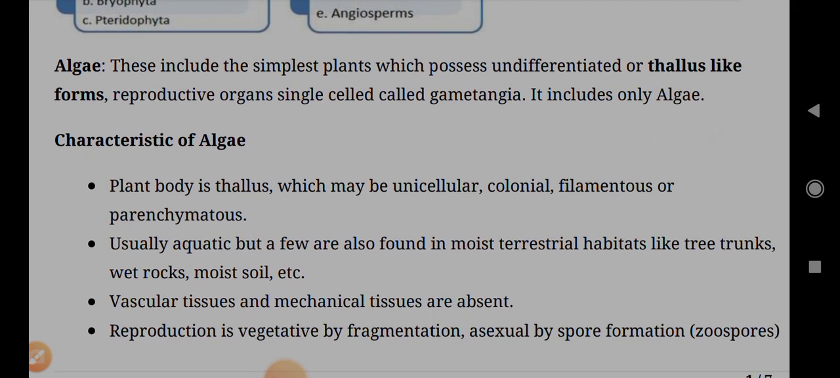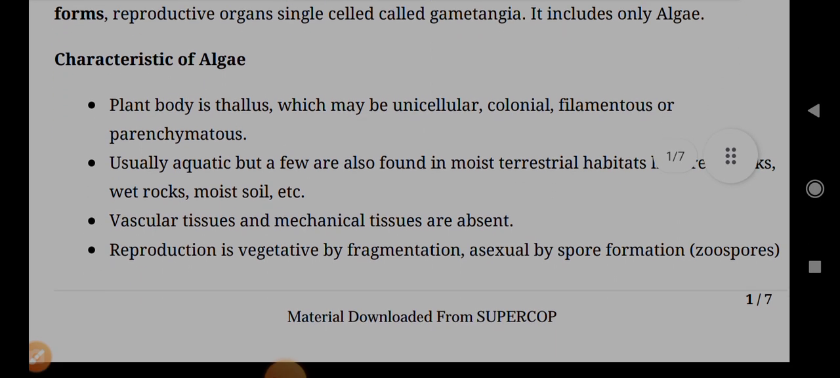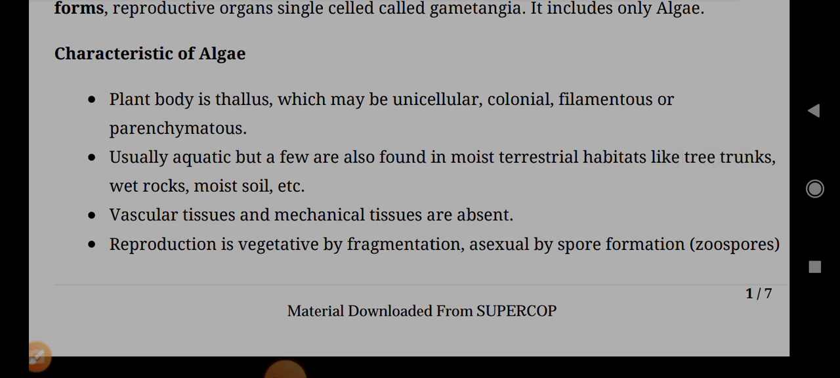Algae. These include the simplest plants, which possess undifferentiated or thallus-like forms, with single-celled reproductive organs called gametangia. It includes only algae. Characteristics of algae: plant body is thallus, which may be unicellular, colonial, filamentous, or parenchymatous. Usually aquatic, but a few are also found in moist terrestrial habitats like tree trunks, wet rocks, moist soil, etc. Vascular tissues and mechanical tissues are absent.